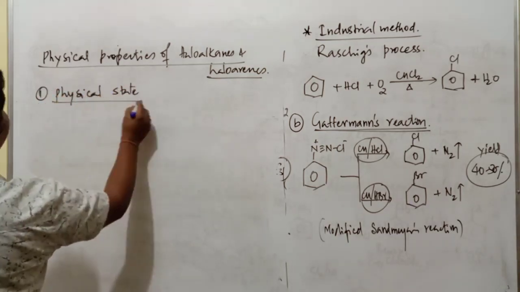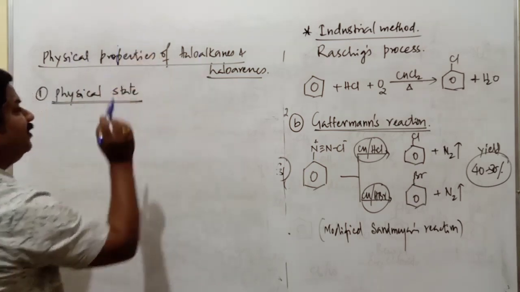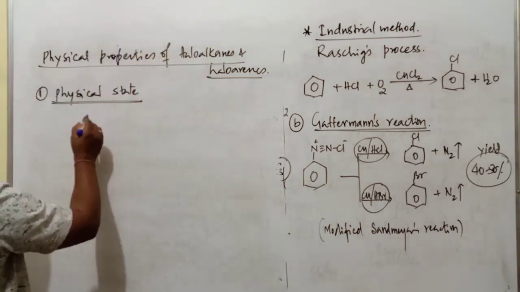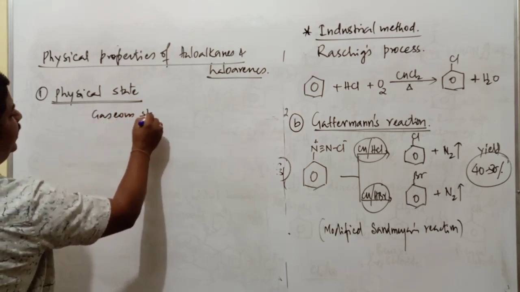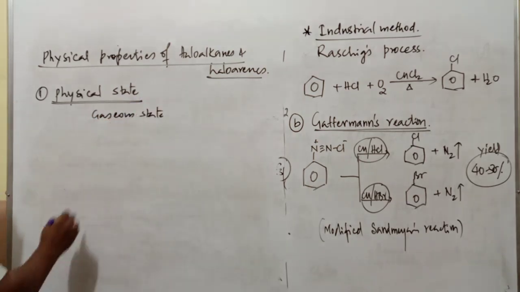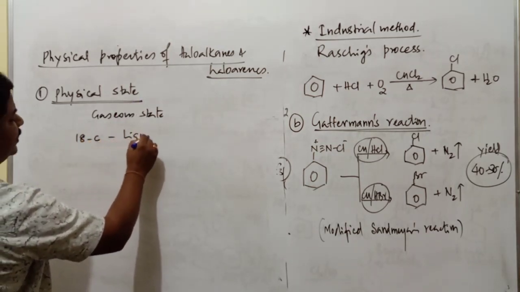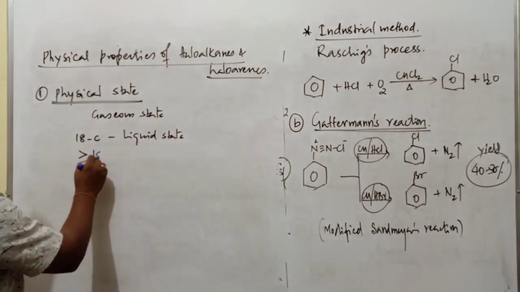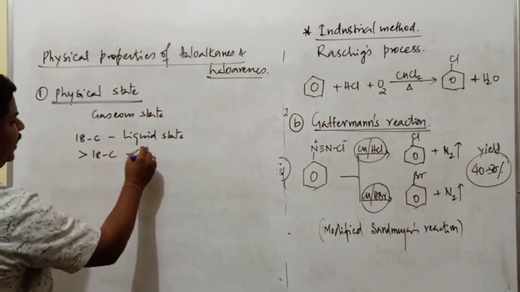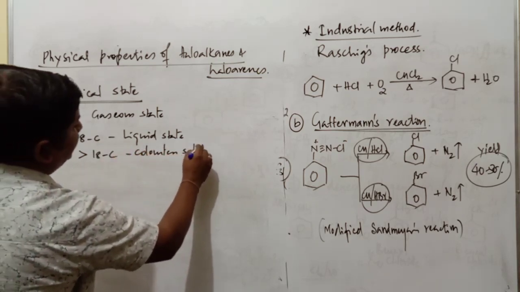In case of physical state, the lower members of haloalkanes are found to be in gaseous state. Up to 18 carbon atoms, the compounds are found to be in liquid state, and with more than 18 carbon atoms, they exist as colorless solids.